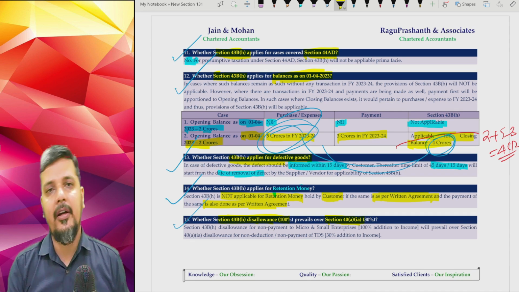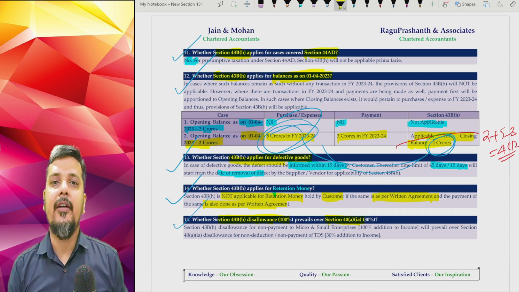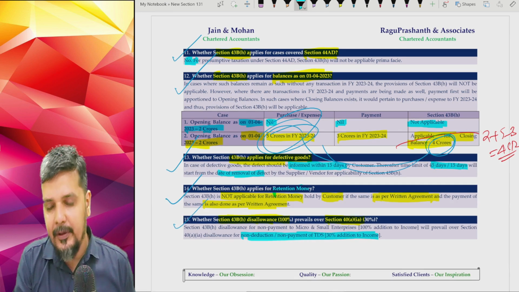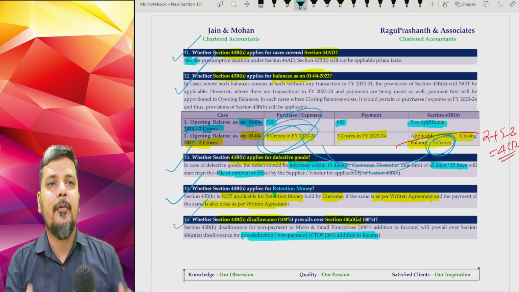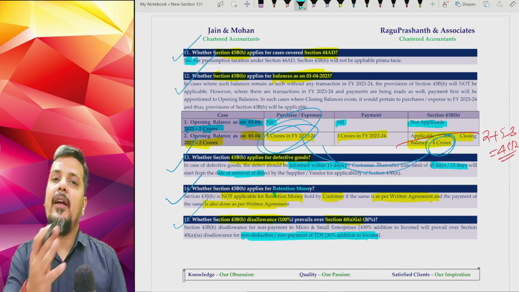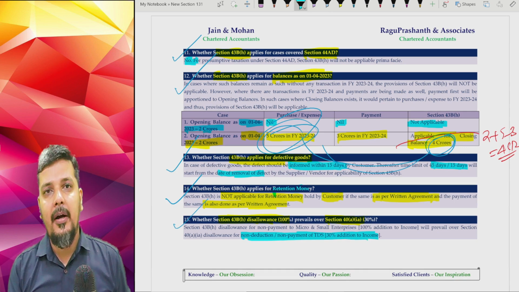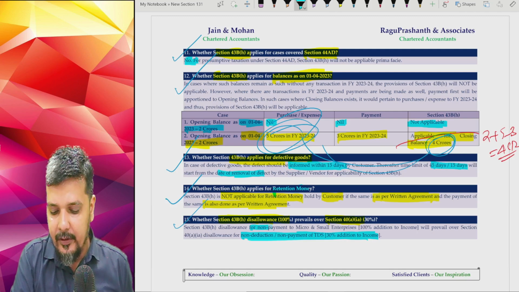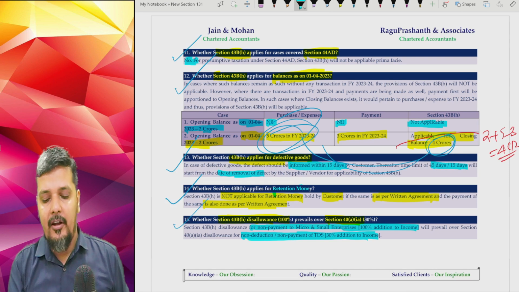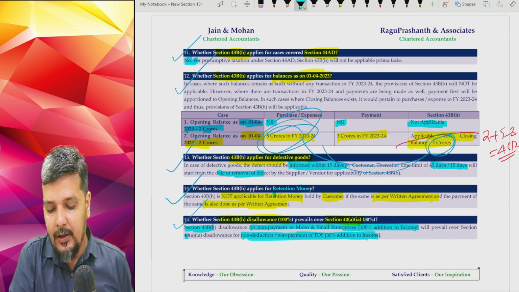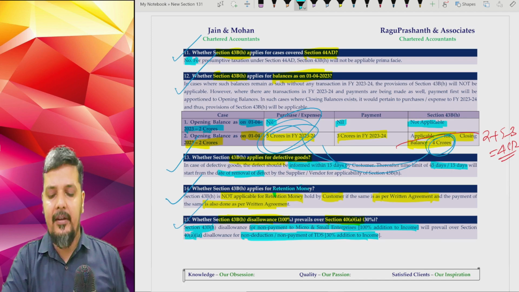I also don't deduct the TDS. Now, if you don't deduct the TDS, disallowance is only 30%. Only 30% of that expense is added to income. Supposing there's an expense of 1 crore. If I don't deduct TDS, only 30 lakhs is added to my income. But if I don't make the payment in terms of section 43B, read along with MSME Act, the addition is entire 100%.